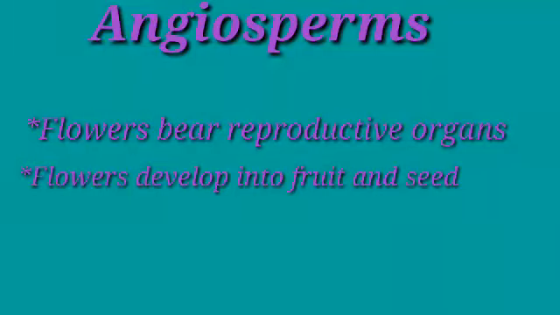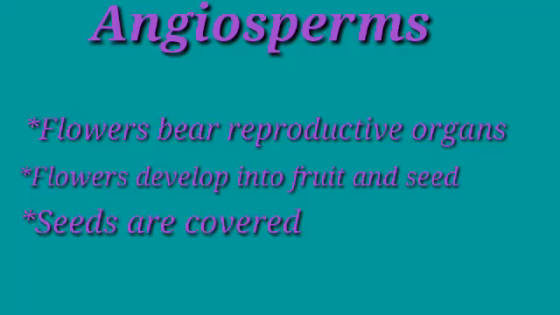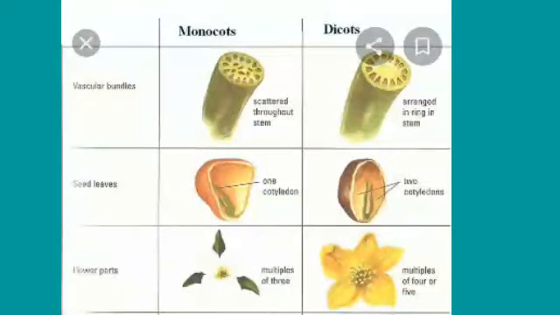The next division of the phanerogam is the angiosperm. They bear the reproductive organs as flowers. These flowers develop into fruits and then into seeds. And these seeds are having a covering. And that's why these plants are called angiosperms, meaning the seeds which are having the covering. Further, this angiosperm is divided into two categories, that is monocot and dicot. The name itself will give you a little bit of idea. Cot means parts. When a seed is divided into two parts, that is called dicotyledonous, and if it is not divided, then it is called monocot.